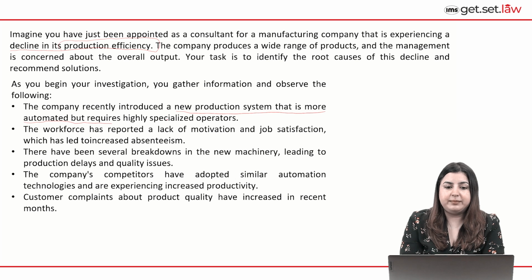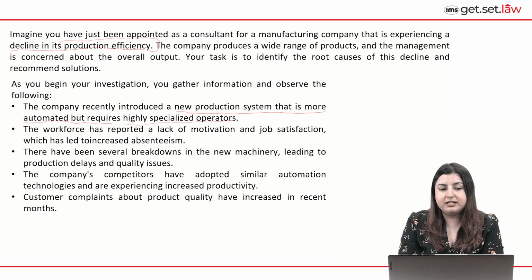Just the fact that the company has introduced a new production system that is more automated does not necessarily mean that it is inherently a problem. The only small concern here is that due to how technologically developed it is, it's important that the company has highly specialized operators to operate it.